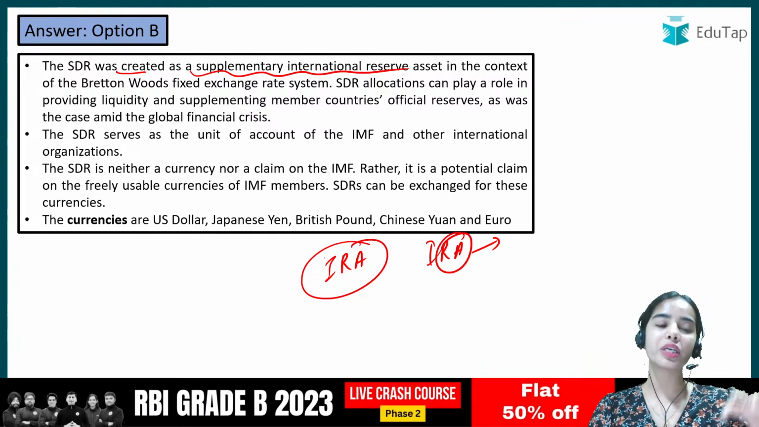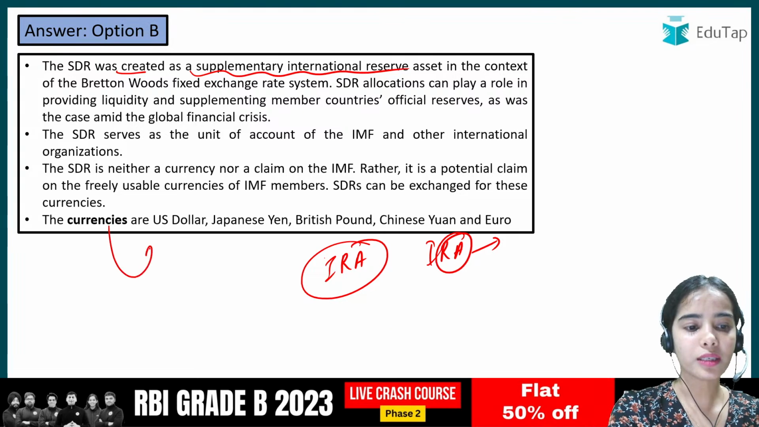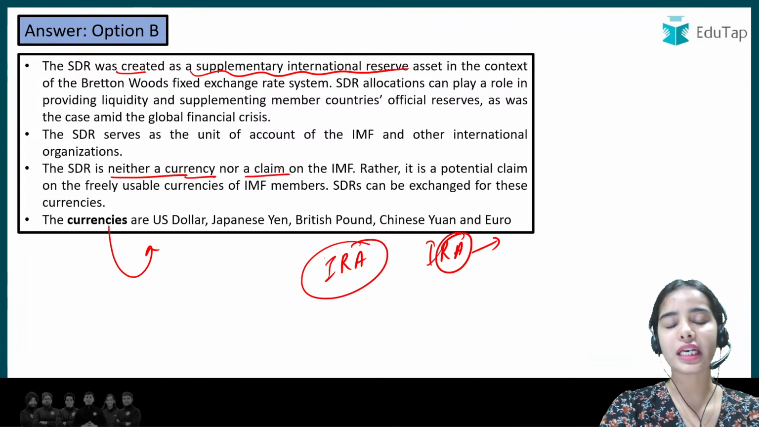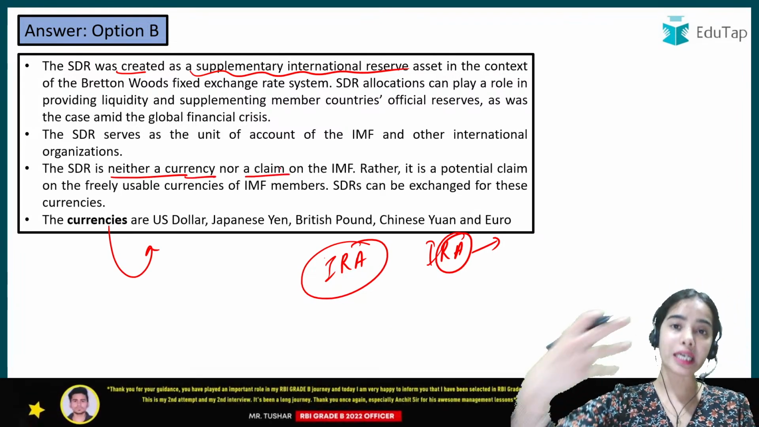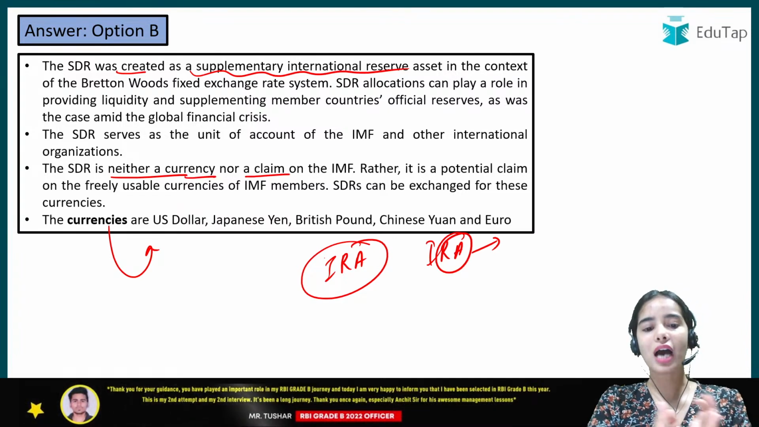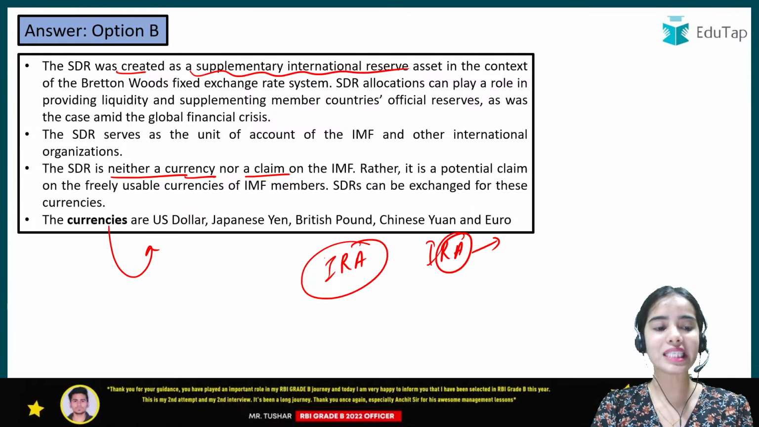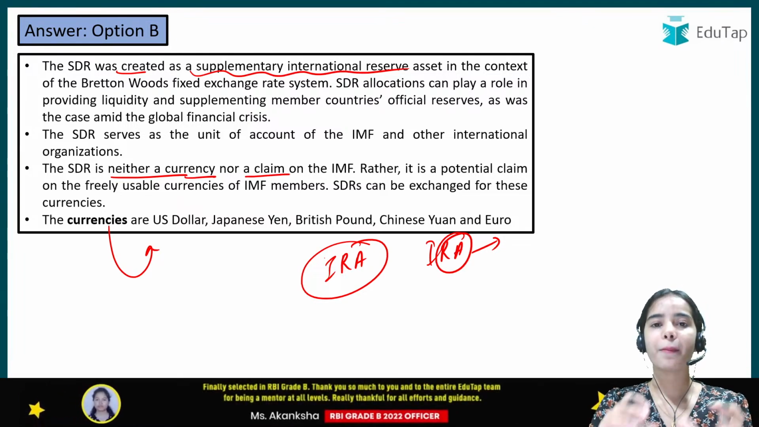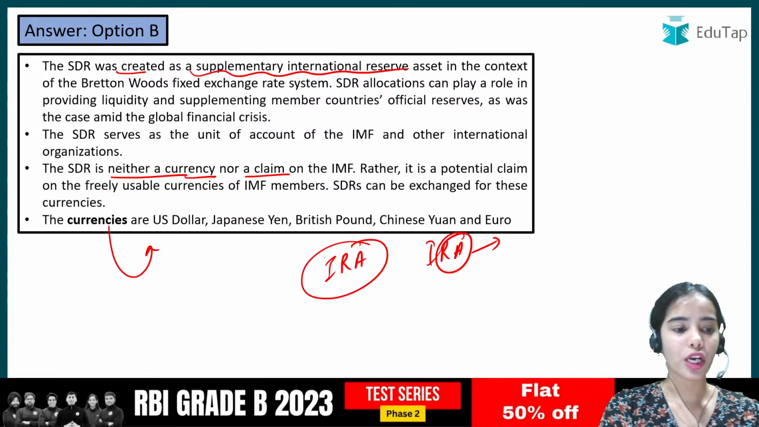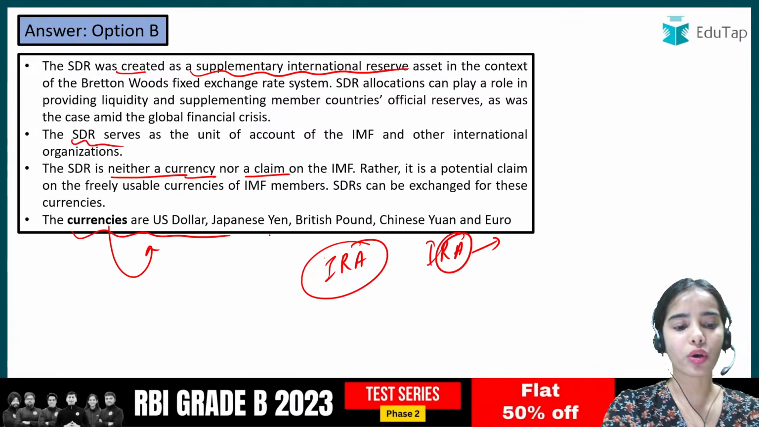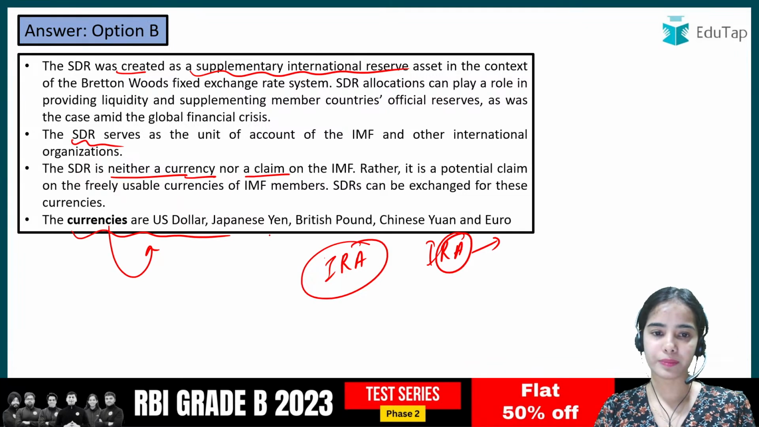So the country can also keep the SDR. It is neither a currency nor a claim on the IMF. It is a potential claim on the IMF, that the IMF should be providing this much help to the countries, and the SDR can be utilized by the countries when they require some particular currency. Okay, so the SDR value actually depends on the value of the 5 currencies.